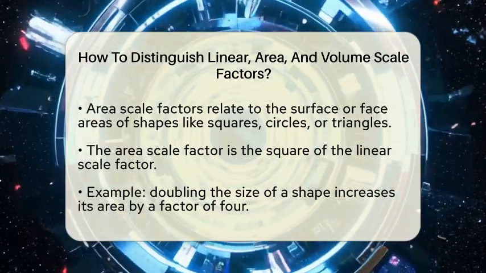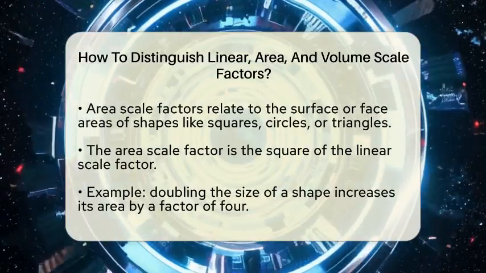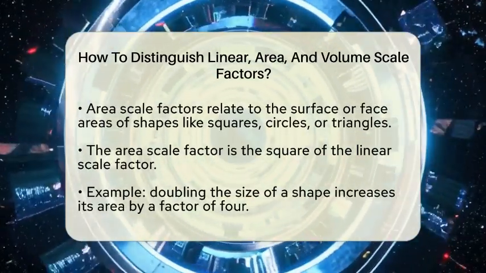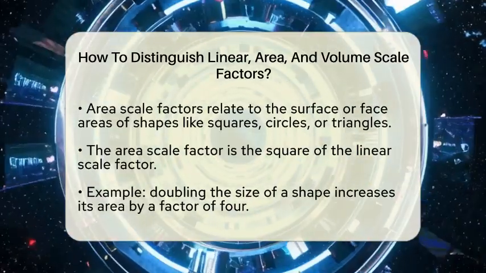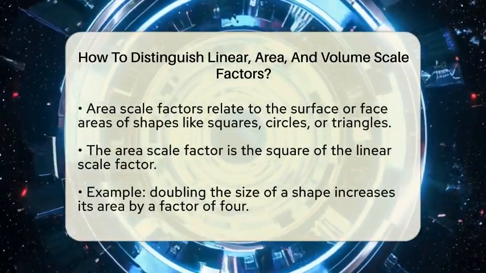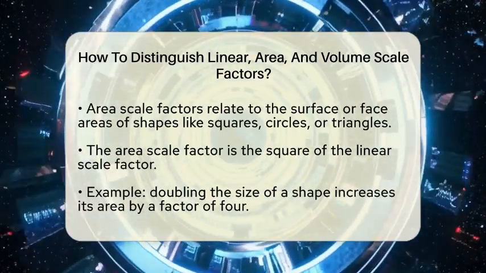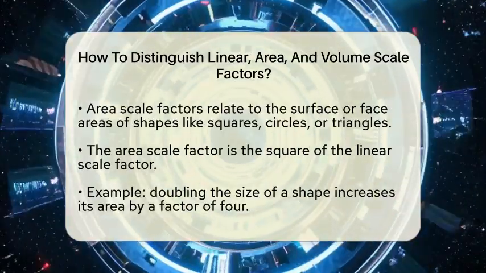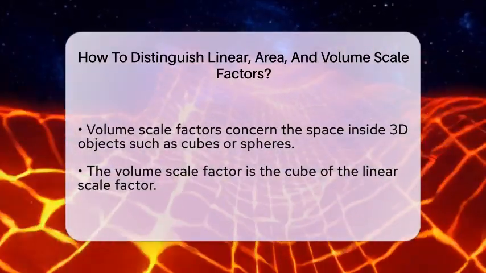Next, we look at area scale factors. These relate to surface or face areas of shapes like rectangles, circles, or triangles. The key is that the area scale factor is the square of the linear scale factor. So, if the linear scale factor is 2, the area scale factor becomes 4. That means the surface area of the larger shape is 4 times bigger than the smaller one. For example, if you double the size of a square, its area increases by a factor of 4.